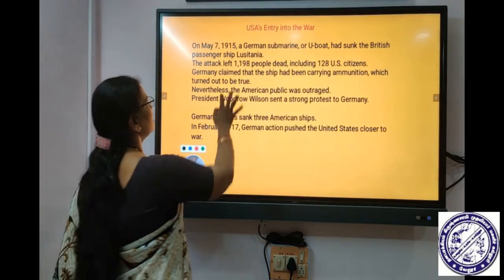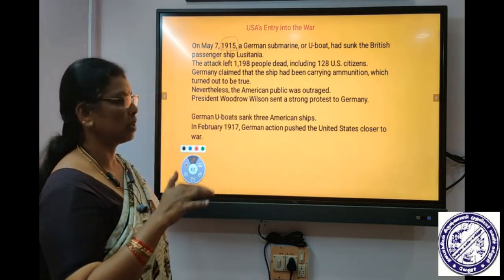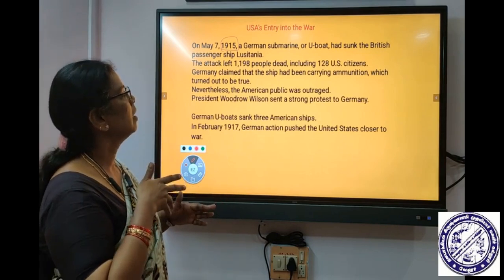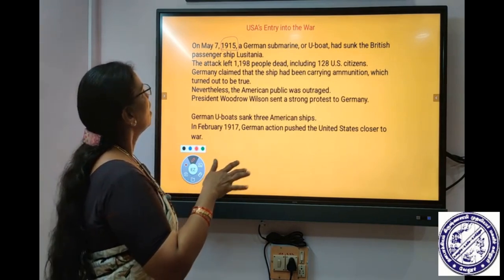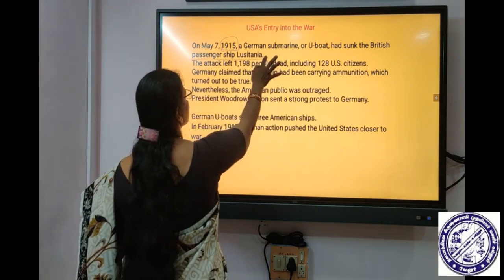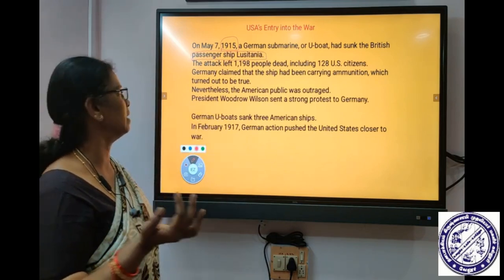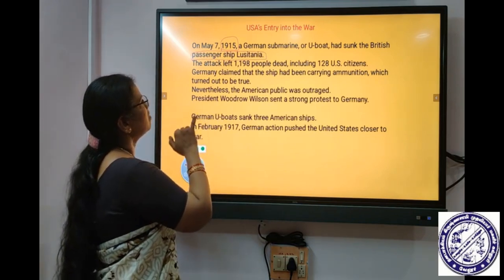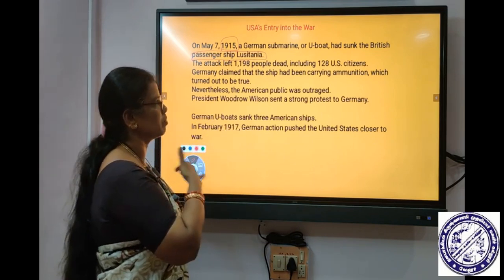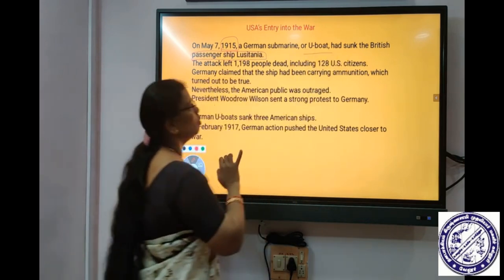But later, in 1915, the German U-boat, that is the submarine, the ships which travel under the sea, attacked a passenger ship. The passenger ship was traveling from the US to Britain. German submarines are also called U-boats.